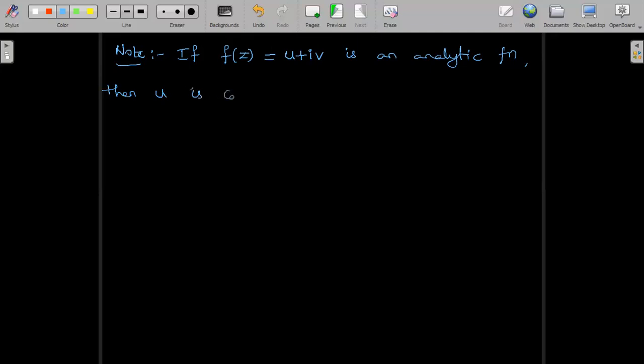That means v is called the conjugate harmonic function of u. So suppose f of z is equal to u plus iv is an analytic function. Then u is said to be the conjugate harmonic function of v and v is said to be the conjugate harmonic function of u.